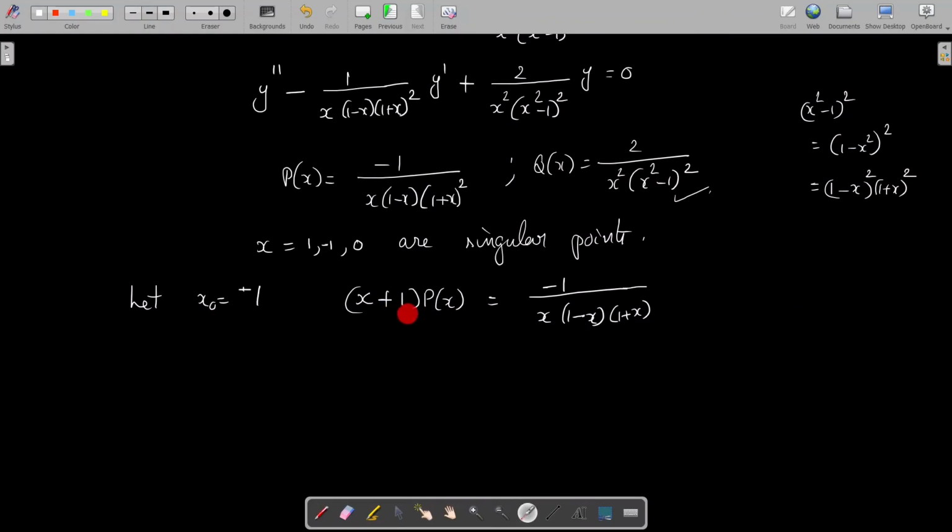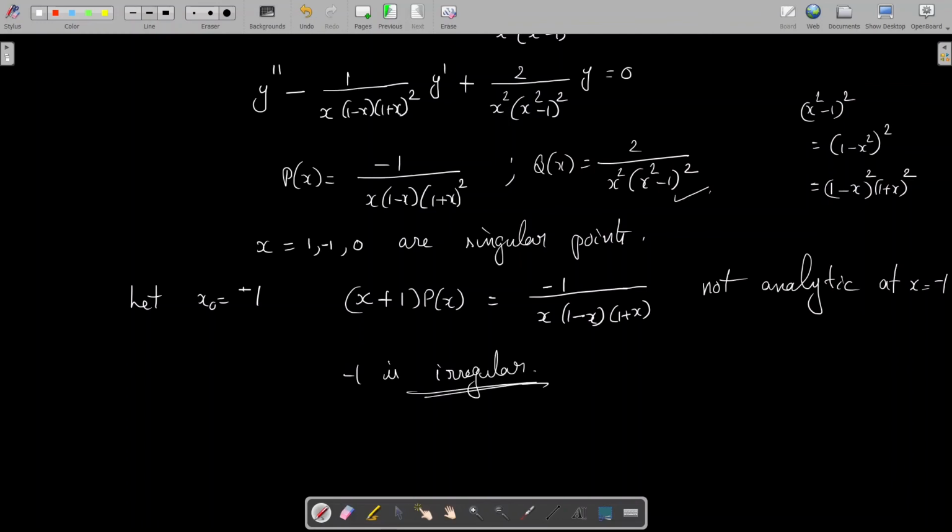Consider (x minus x naught) into p of x, that is (x minus minus 1), or (x plus 1), into p of x. P of x is here, multiplying with (x plus 1), one factor cancels. Now we have minus 1 by x into (1 minus x) into (1 plus x). There is no need to find (x plus 1) whole square into q of x, because this function itself is not analytic at x equal to minus 1. At x equal to minus 1, this denominator becomes 0. So this function is not defined at x equal to minus 1. Therefore, minus 1 is an irregular singular point.